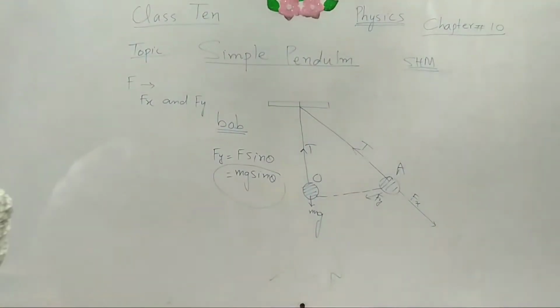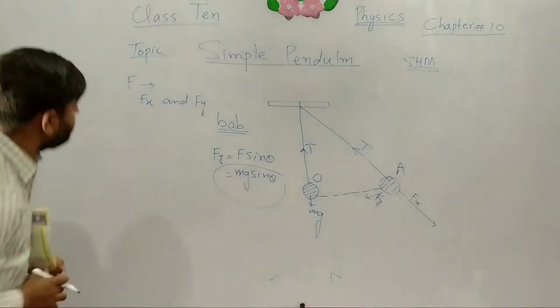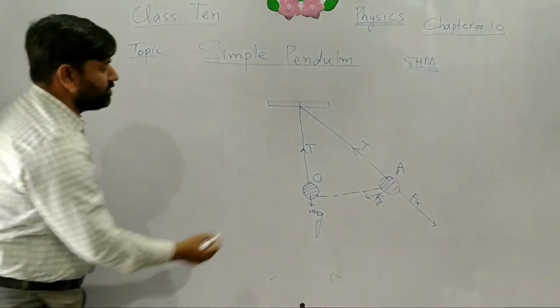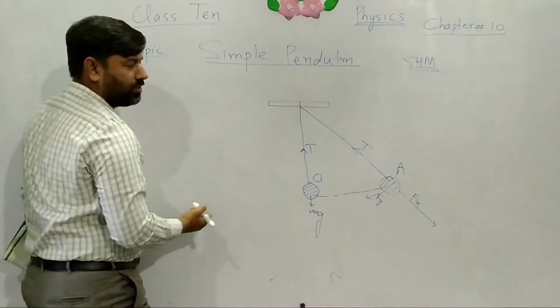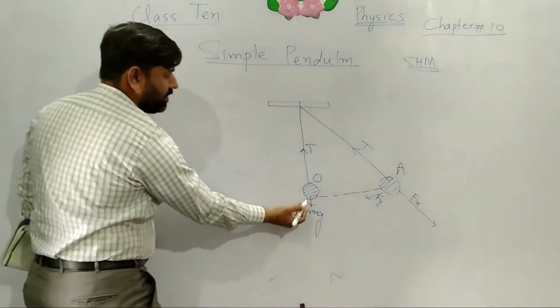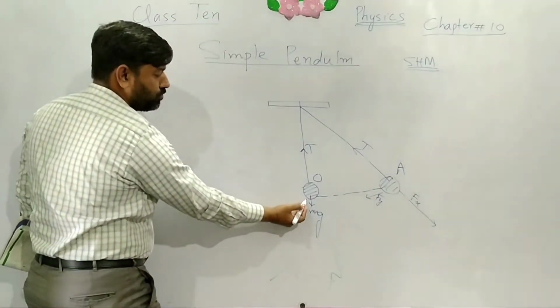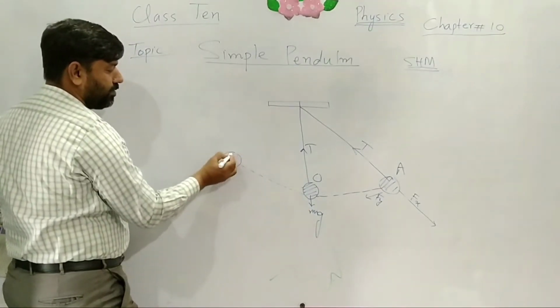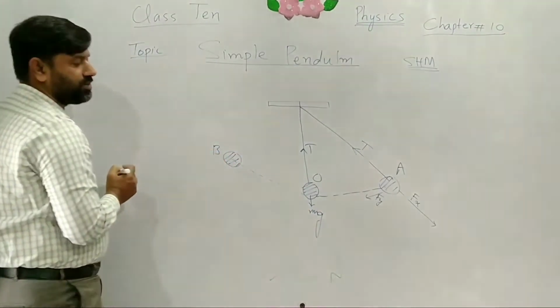Now the ball will move toward the mean position O. The ball is moving toward O at high speed, and it will not stop at the position O due to inertia, and it will move toward the position B, which is another extreme position.